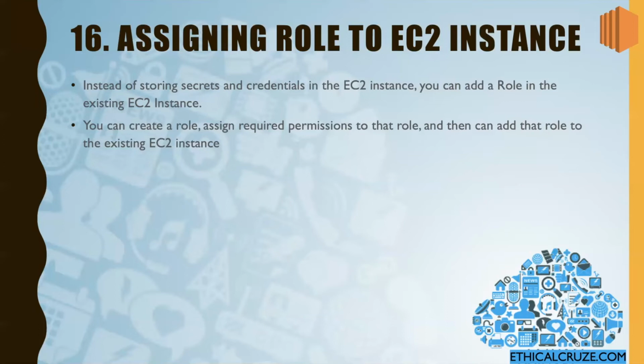Because whatever permission we have given to the role, any entity or user who is assuming that role will be able to do the same thing as well. So how will we use it with EC2? Instead of storing secrets and credentials in the EC2 instance, we can add a role to an existing EC2 instance. We create a role, assign the required permissions to that role, and then add that role to the existing EC2 instance. Let's see how we can do it.